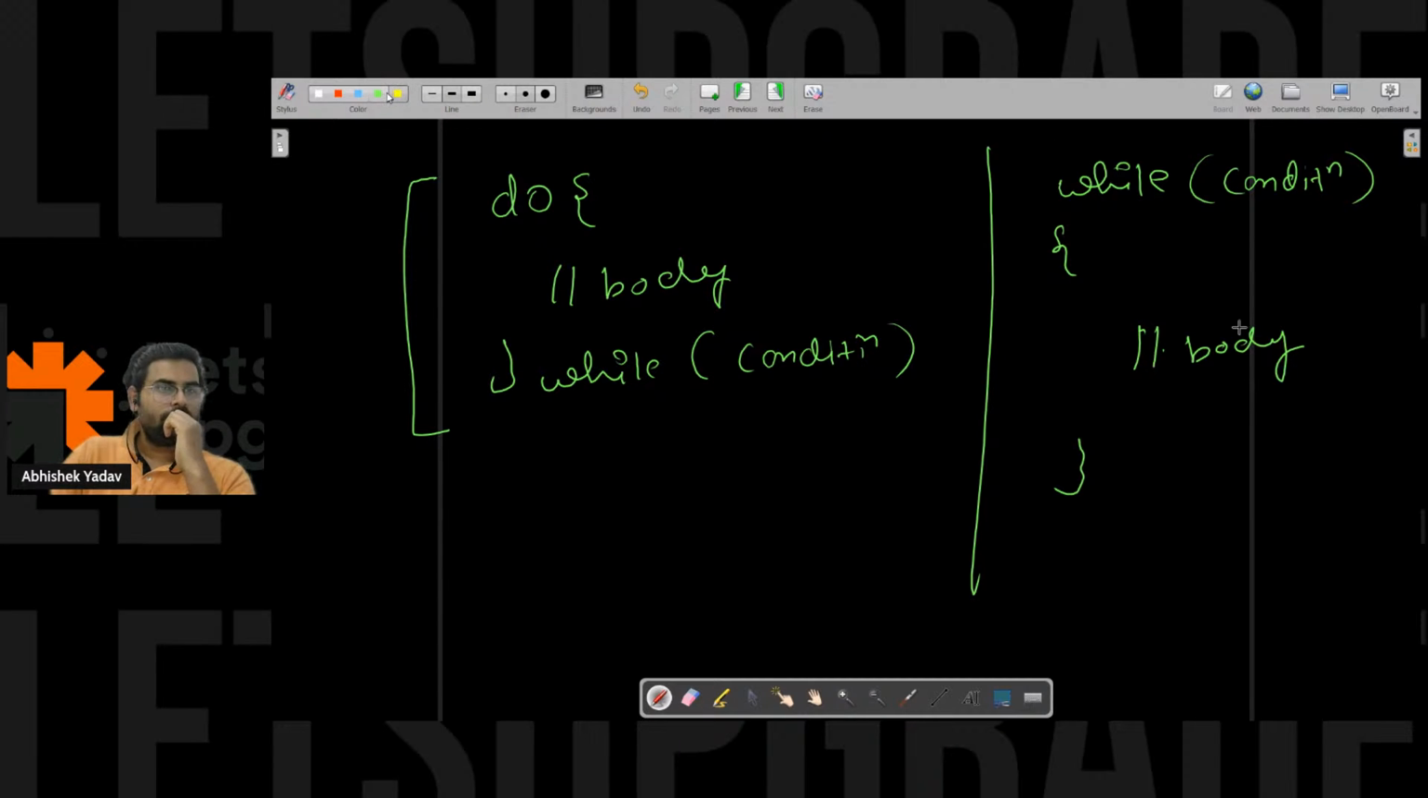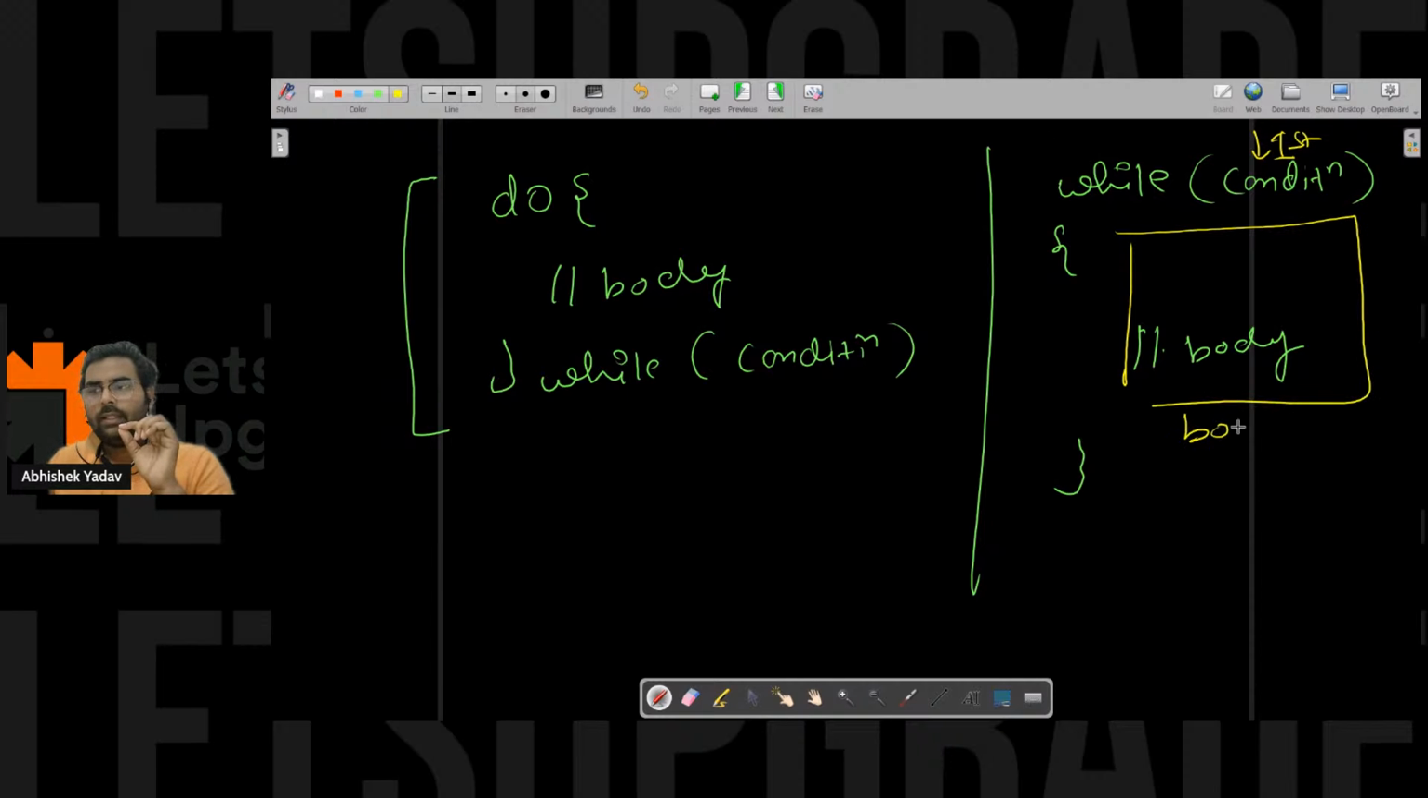No one? While checks first. Okay, great, Virat, this is a correct difference. So here they are saying that in the while loop, first the condition is checked, and after that you will execute the body, right?